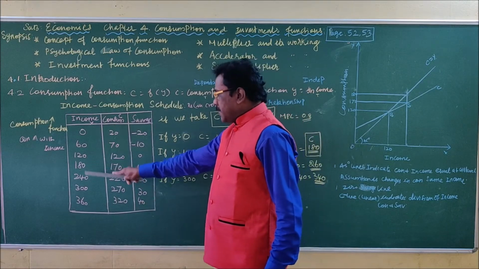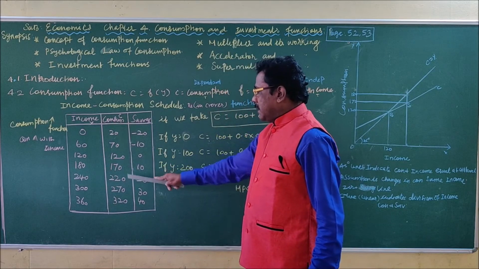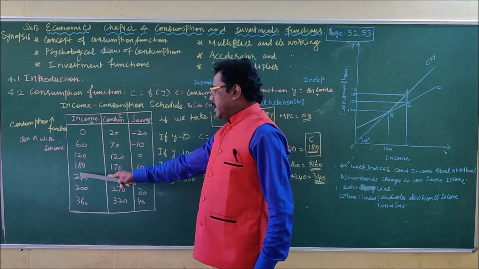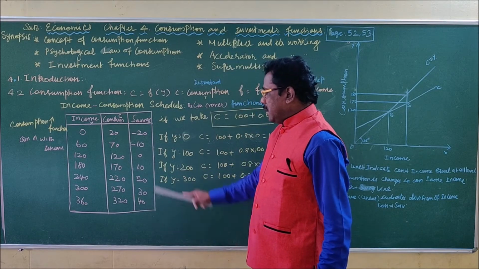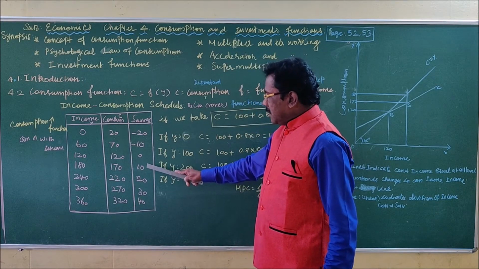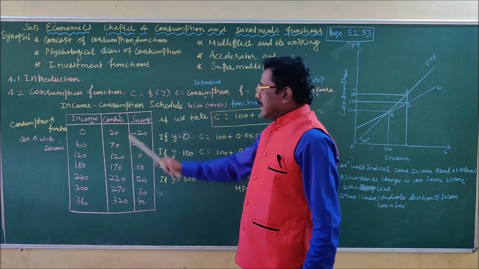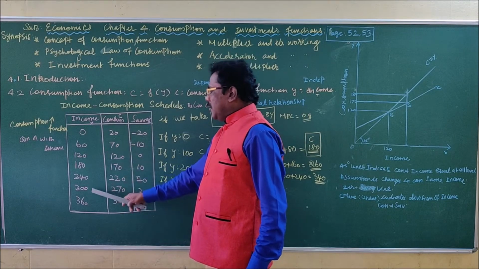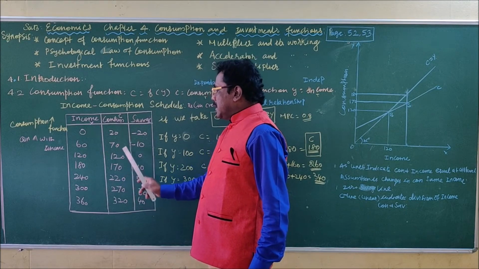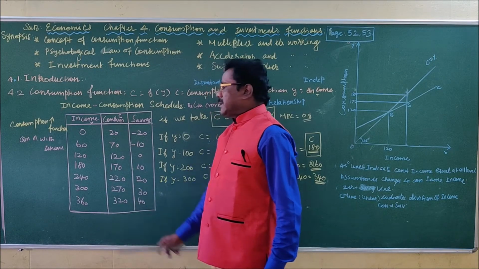Income has increased, consumption has also increased, but not up to the level of income, because savings also increased: 10, 20, 30 like this. The consumption does not increase as much as the income increases.